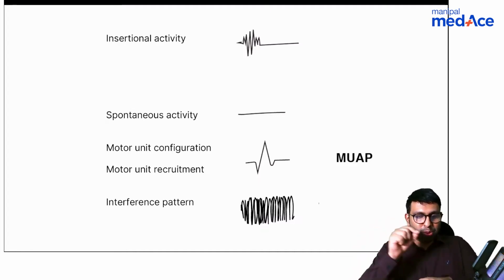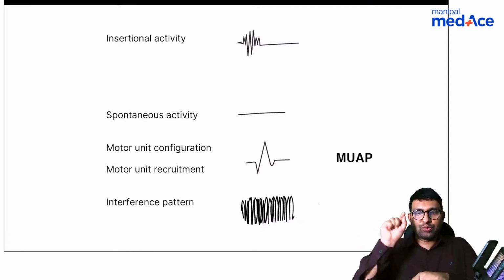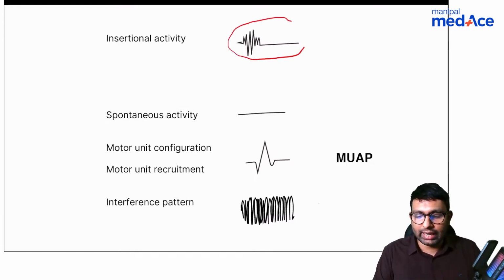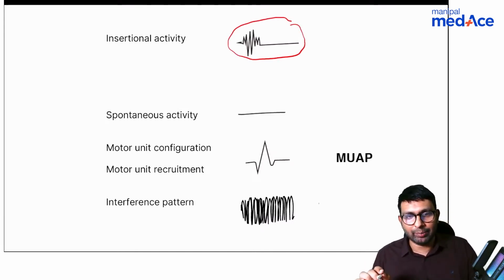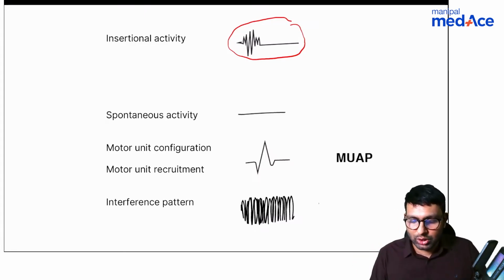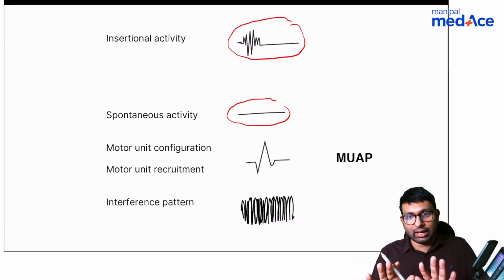So now coming back to EMG. In EMG, when we put that electrode in, that time the first insertion, what reading you get is this. You'll get a reading like this. This is called an insertional activity. After that, for some time you will have the spontaneous activity. This is called a spontaneous activity, which is normal again. After insertion, next activity is spontaneous activity. Then some motor movements will be seen.